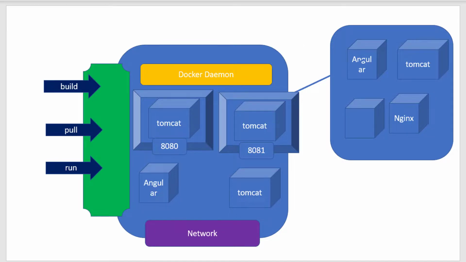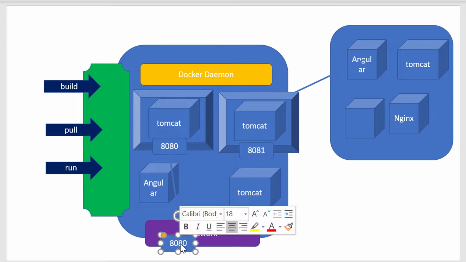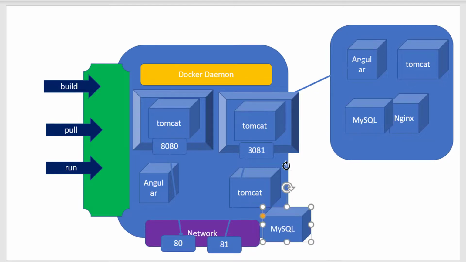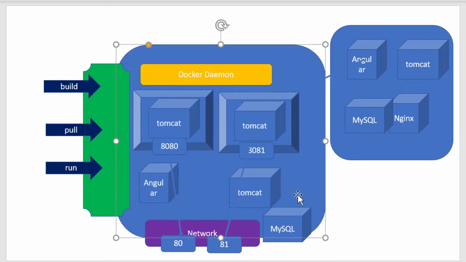I can map this port corresponding to the host ports. I can say the 8080 of this particular container will be interacting with the port, say 80, and the 8081 of the other container might be interacting with this particular port, say 81. And assume some other application is in need of MySQL services. What I can do, I can download this particular image into this particular host and start a container and get that particular image up and running.